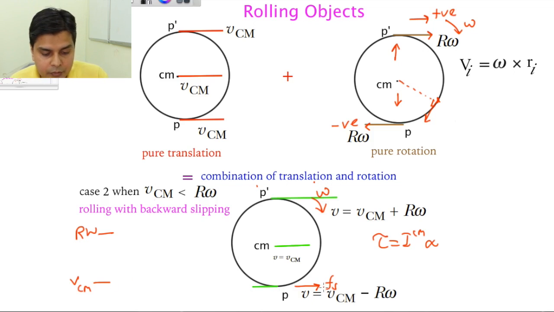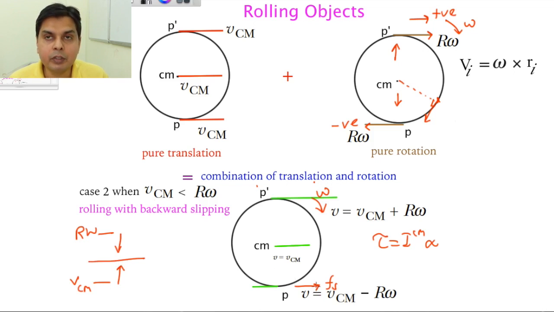Now this poor guy friction, what is it doing this time? This friction is acting in the direction of the translational motion. So because of this friction, there will be an acceleration, so this VCM will increase. Now because of this friction, there will also be a torque, there will be an alpha, but this torque is in this direction. So it is trying to oppose this omega, and the angular velocity will decrease. So ultimately it will decrease and both will reach one common point.